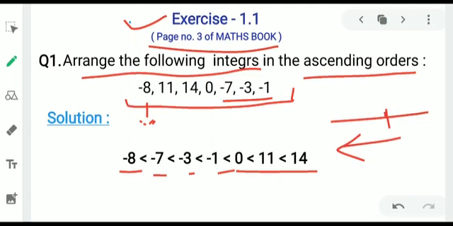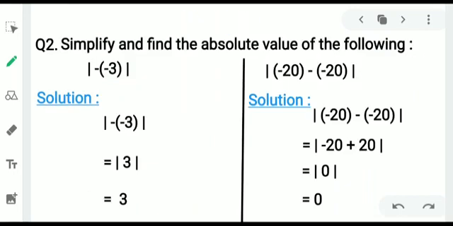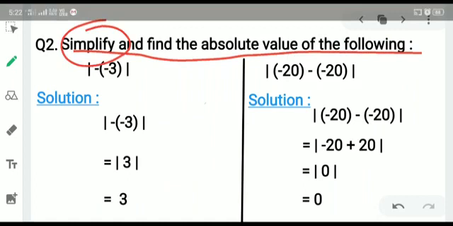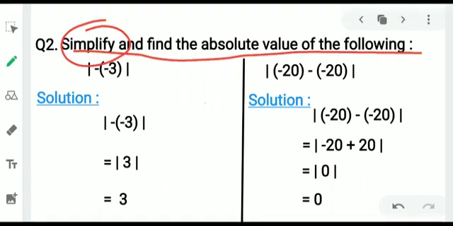So it is the ascending order which we formed, which is asked by the question. Let us read some more questions given over here. Yes, the next question is, simplify and find the absolute value of the following. Read the question carefully. First of all, simplify is written, so we must simplify the given question, then we have to find the absolute value of the following.